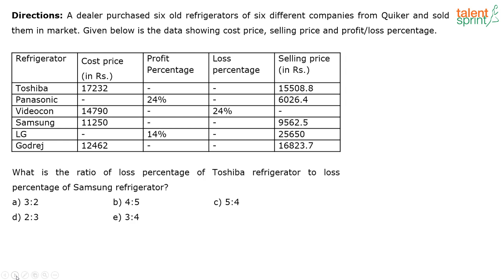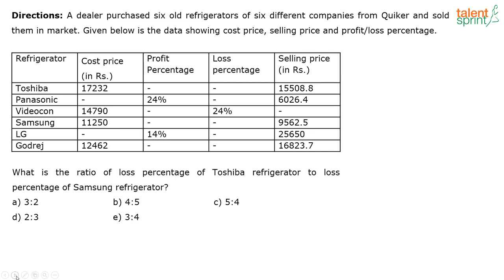More and less. See, more or less means, Janaki, what they are trying to say is, let us say the first case, right? What are the two? We did Godrej and what was the other one? LG. Correct. Now, the answers that we got were LG 14% profit, Godrej 35% profit.